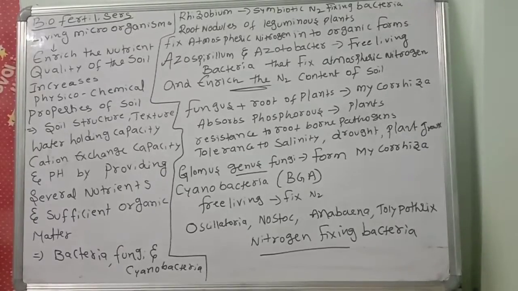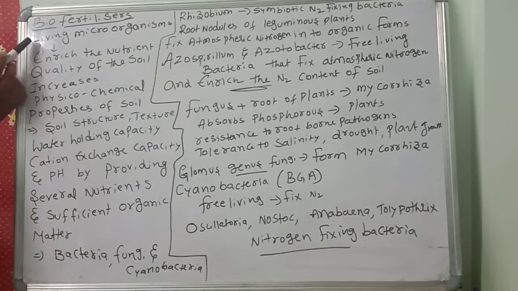Okay children, another topic, biofertilizers, we are discussing. Fertilizers enhance the growth of plants, especially developing the productivity of crops. Biofertilizers are very useful for more crop productivity. We get biofertilizers from living microorganisms.